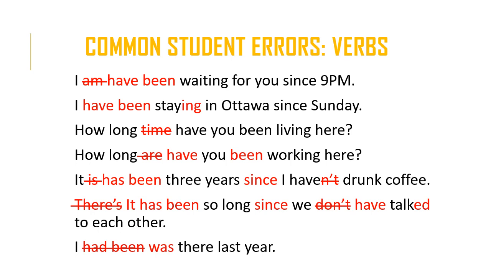So therefore we would use the present perfect. It has been so long since we have talked to each other. And in both this sentence and the previous one, we use the present perfect in both the main clause, which is the first one in these sentences, and in the dependent clause, or the sentence after since.